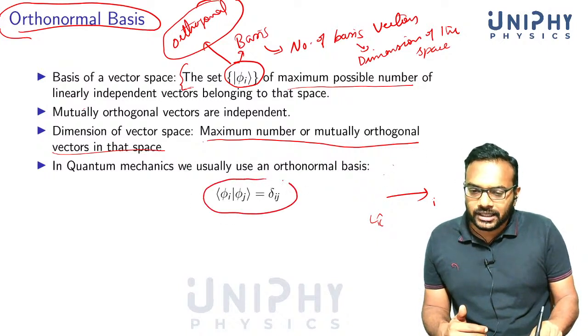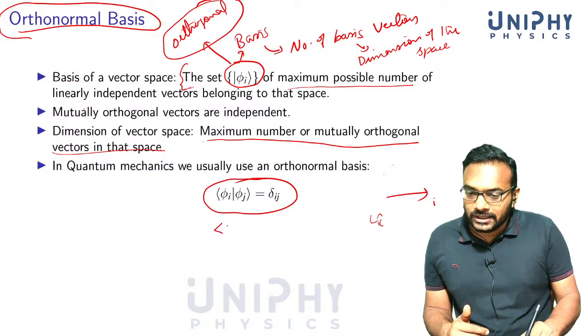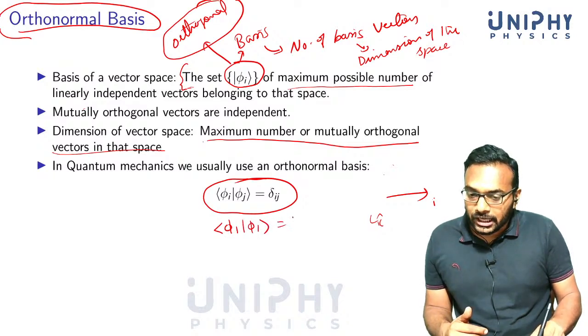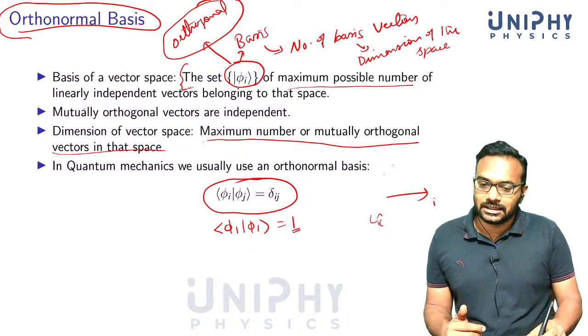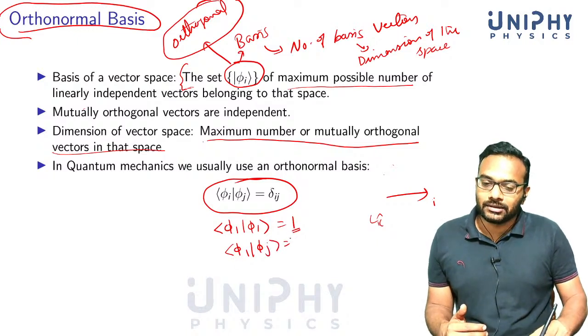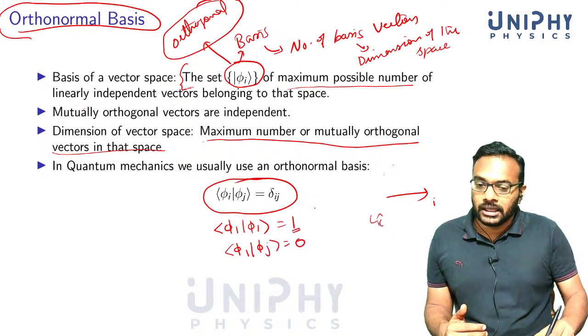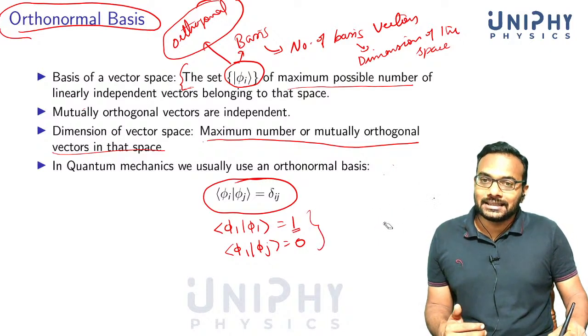This is the defining property called orthonormality, which means that if these two vectors are the same, if it's phi 1 with phi 1, they are normalized to 1. If the scalar product of a vector with itself is 1, and the inner product of one vector with another vector is 0, if this condition is satisfied, we say that it is an orthonormal set.